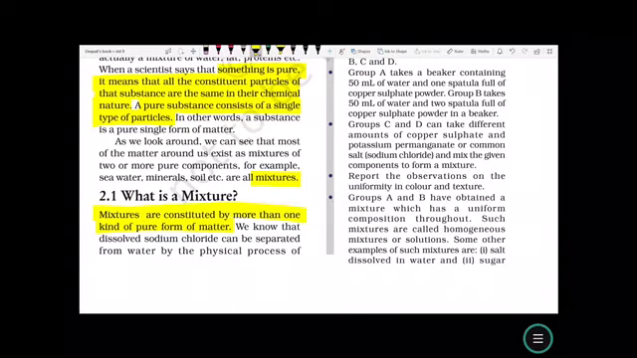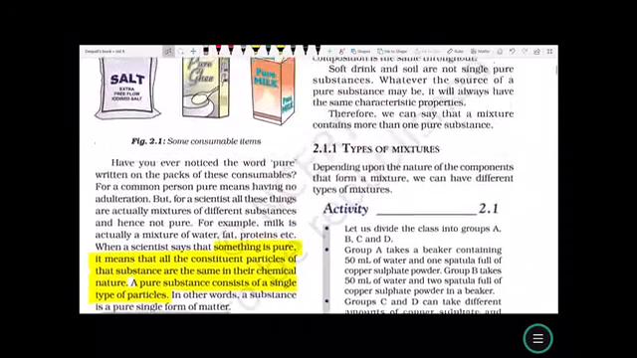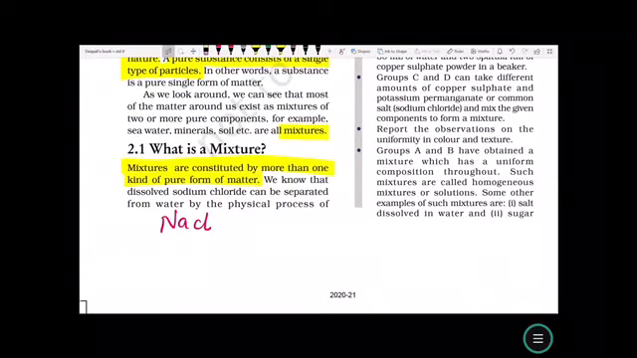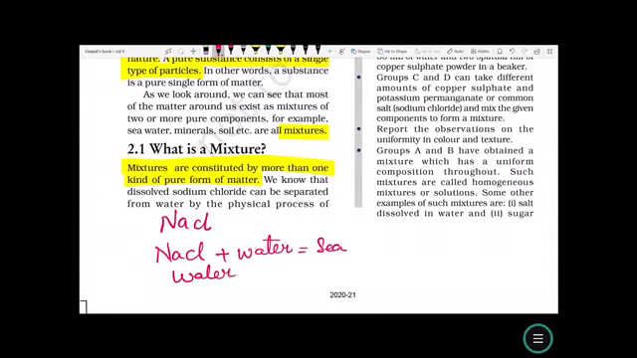We know that dissolved sodium chloride, that is NaCl, sodium plus chloride, can be separated from water by the physical process of evaporation. So we know that we can separate NaCl from seawater by just evaporating. What will be left behind in the container will be NaCl, and water, that is H2O, will evaporate into the atmosphere.